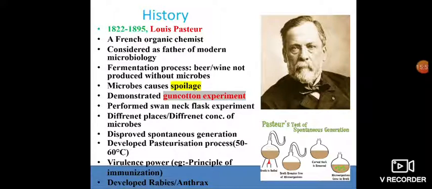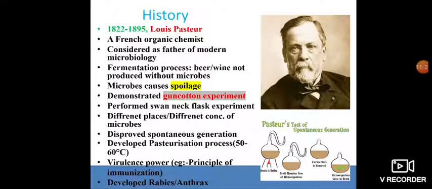Next, he disproved spontaneous generation, and he developed the pasteurization process. Pasteurization is a process by which microorganisms can be killed with the help of different temperature conditions. We will consider that point next, but pasteurization was discovered by Louis Pasteur; the name itself indicates it.